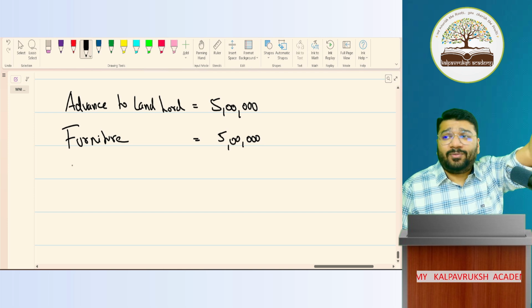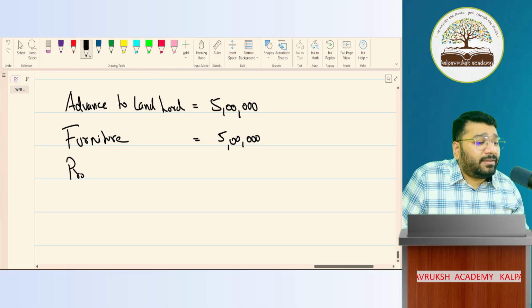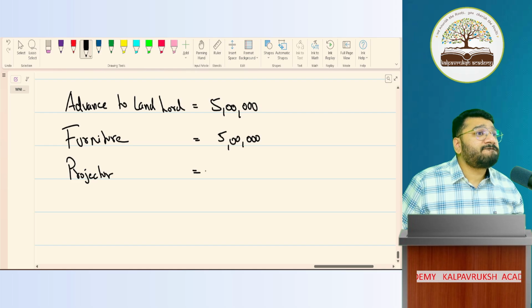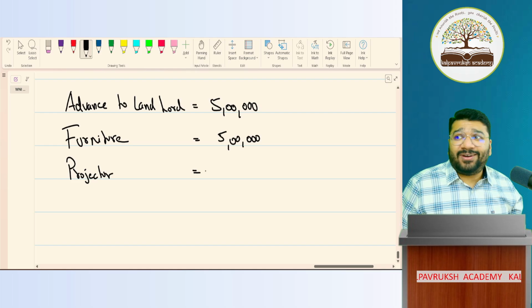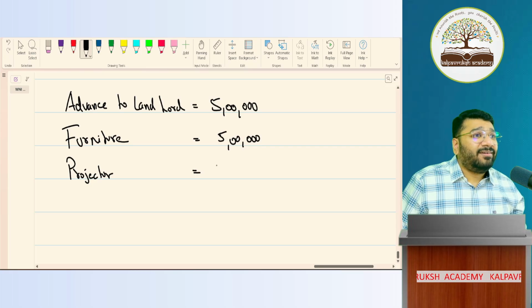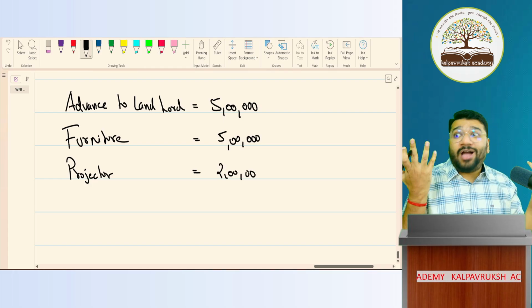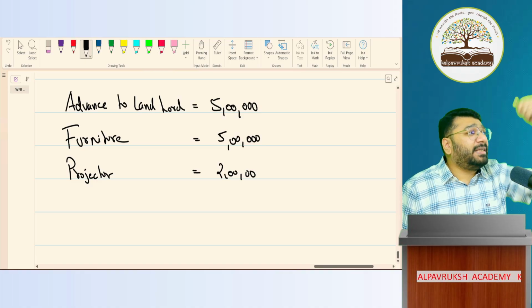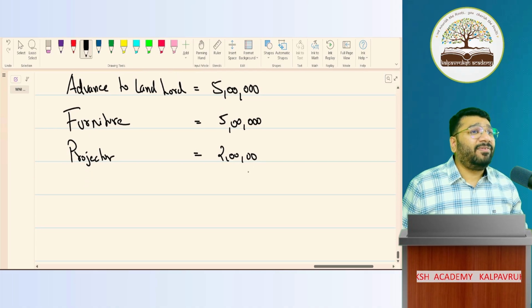Sir, first thing, a projector is required. Without a projector, how will you see? So I need to buy a projector. How much is the projector? 50,000. No, people are staring at the projector. Oh, 2 lakh rupees projector. To get this kind of clarity, I need to buy this projector. This is a 2 lakh worth of projector.